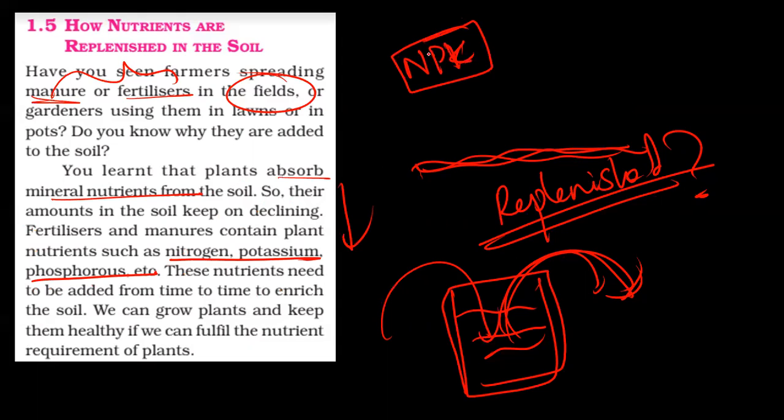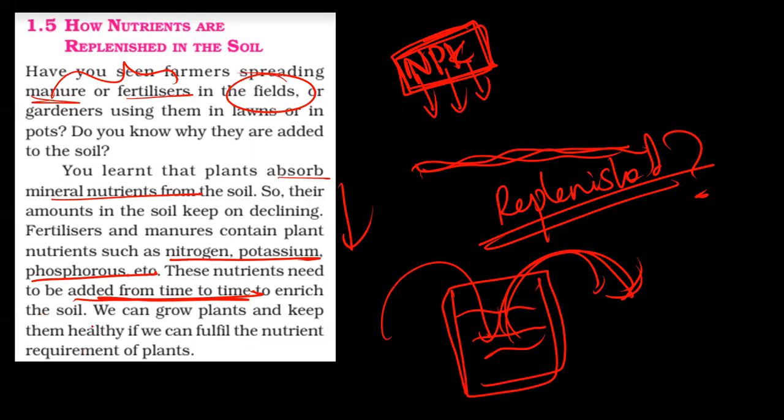This is the most familiarly used fertilizer, and it contains nitrogen, potassium, and phosphorus. These nutrients are added from time to time to enrich the soil, and we can grow plants, keep them healthy only if we fulfill the nutrient requirements.